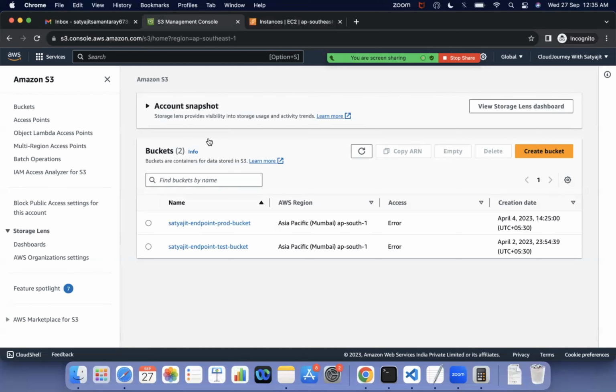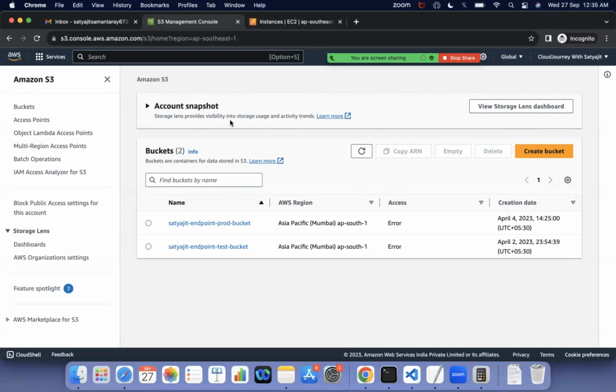It means the bucket name which we have already taken, or anyone else has taken, you cannot create a bucket with the same name. The bucket name also cannot contain any uppercase letters, and we cannot use special characters like @ or hash. We cannot do that, just normal characters.